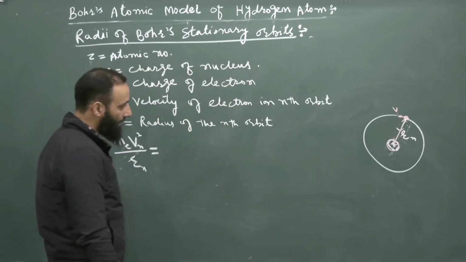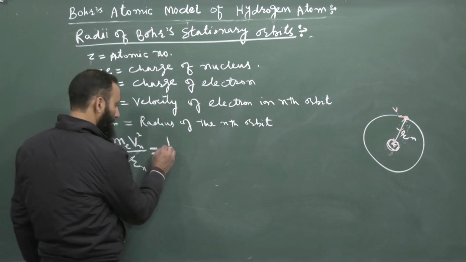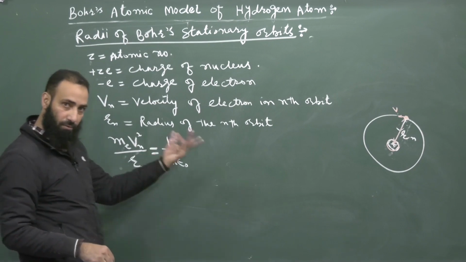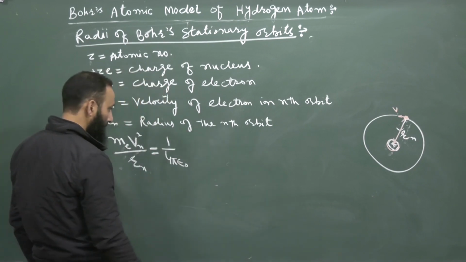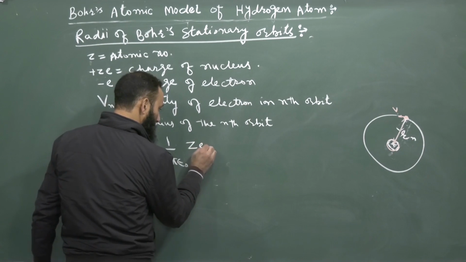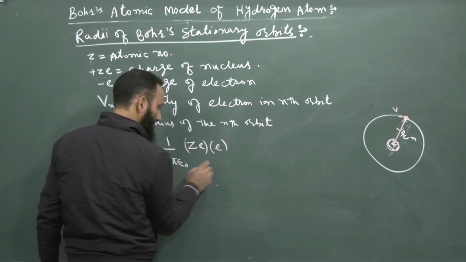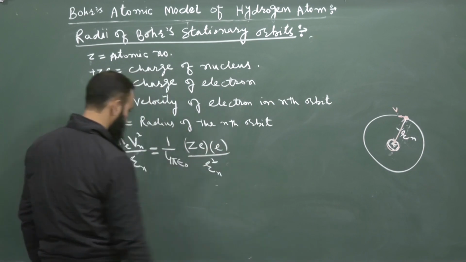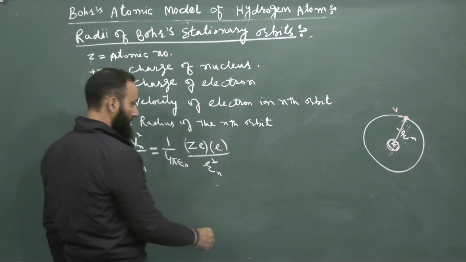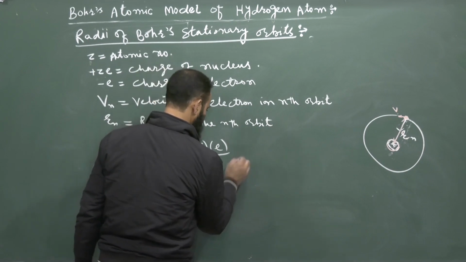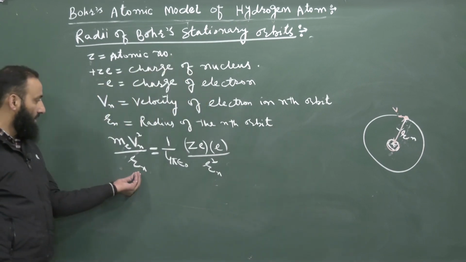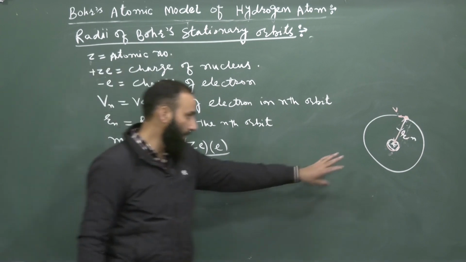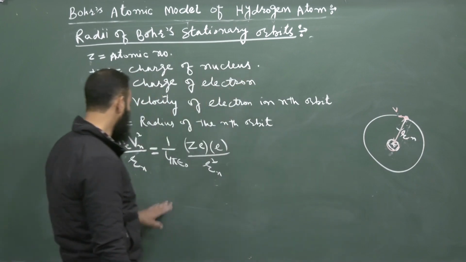And what is that electrostatic force? That is 1 by 4 pi epsilon naught, known to us from Coulomb's law in the first chapter, electrostatics, into Ze into E in magnitude, divided by Rn square. So the centripetal force is provided by this electrostatic interaction between the nucleus and the electron.